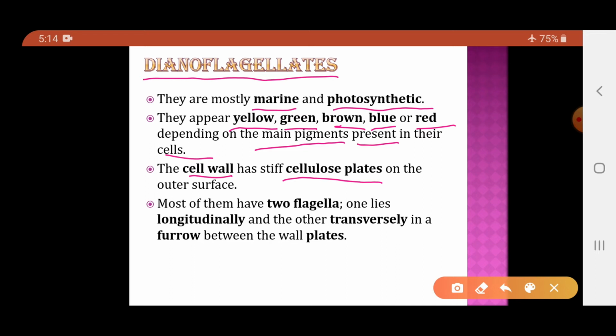Basically it is two. Most of these organisms have two flagella. Out of two flagella, one will lie longitudinally and the other will lie transversely in a furrow between the cell wall plates. I told you that the cell wall is present in the form of plates. Within those plates will be a furrow, and in that furrow there will be the presence of the transverse flagellum. So most of the organisms belonging to dinoflagellates will have two flagella. One flagellum lies longitudinally and the other lies transversely.